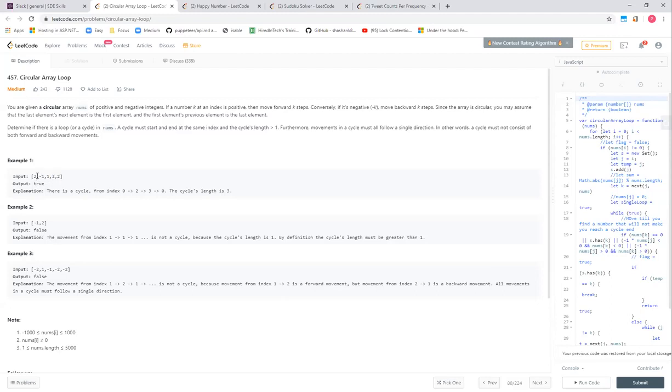And suppose in 1 and 2, we are back to the starting position, right? So this means that we have found a loop in the circular array. Now, there are a couple of conditions, a couple of scenarios that they have given to find a loop. One is, if you have started moving in the positive direction or right direction, all the elements in this cycle should be positive to find out the entire circle, right? So if I start with 2, if I then go to 1, then 2 and 2, you see everything is moving towards right. So this will form a valid loop.